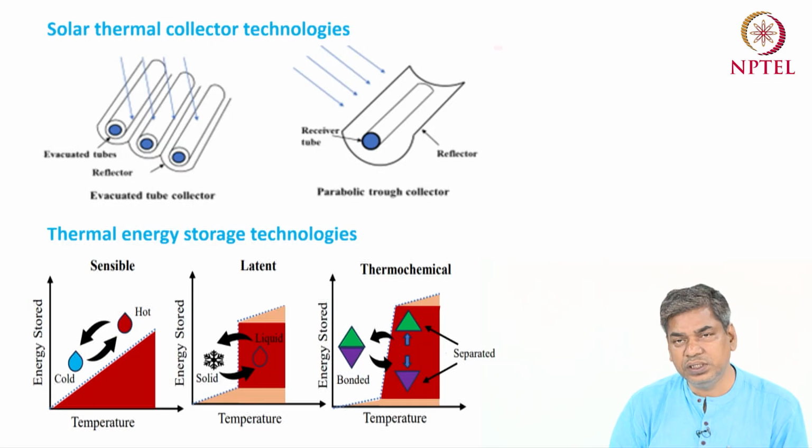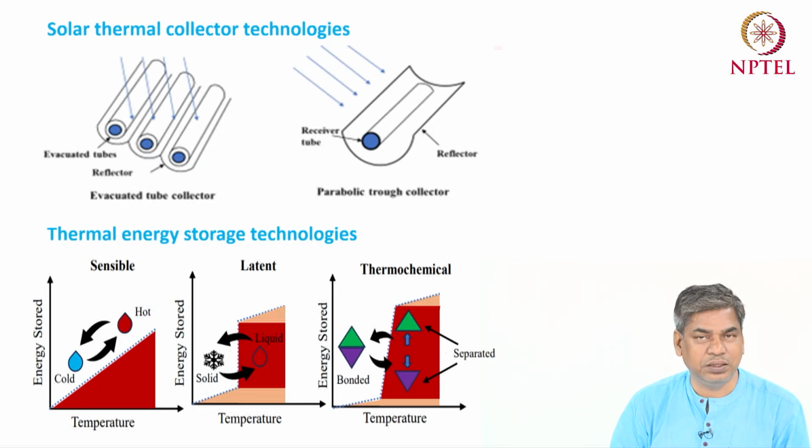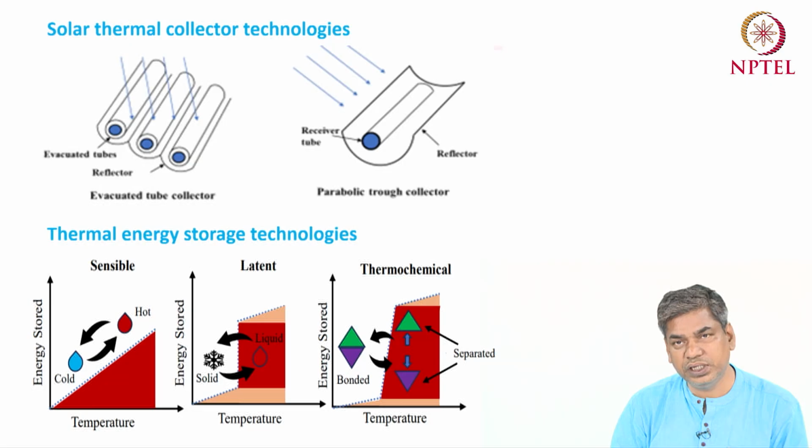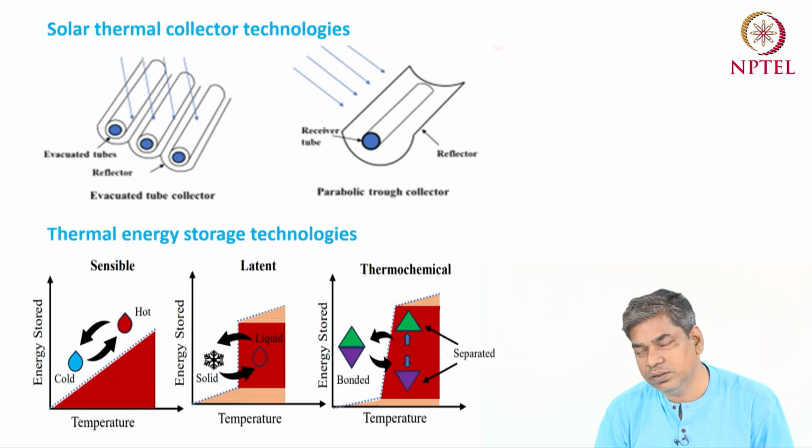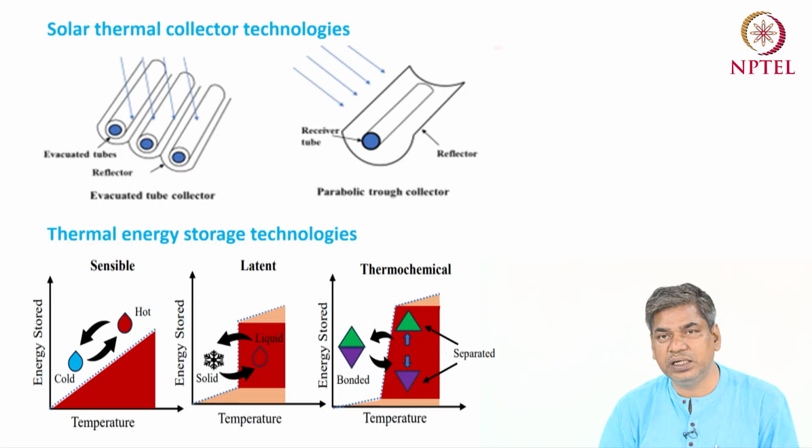But if you look at other aspects, like the amount of energy storage, that will be the lowest for the sensible energy storage. If you compare the systems in terms of the amount of energy storage, the thermochemical energy storage gives the maximum energy stored per unit mass as compared to latent heat and sensible energy storage.